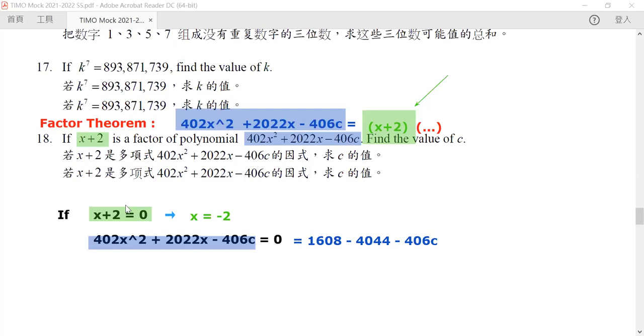So let's rearrange it, and hence we get this equation: 406c is equal to negative 2436. And hence, if we divide both sides by 406, we get that c must be equal to -6. c must be equal to -6. This is our answer.